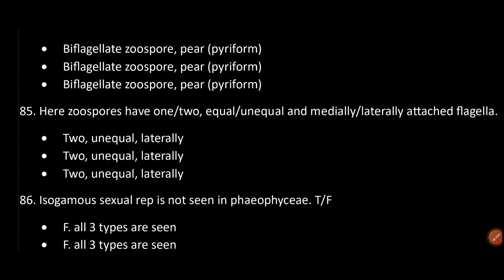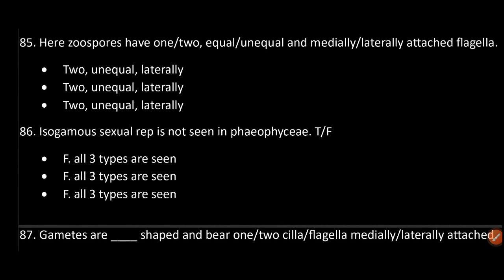Here zoospores have one or two equal or unequal and medially or laterally attached flagella. Two unequal laterally. Isogamous sexual reproduction is not seen in Phaeophyceae.